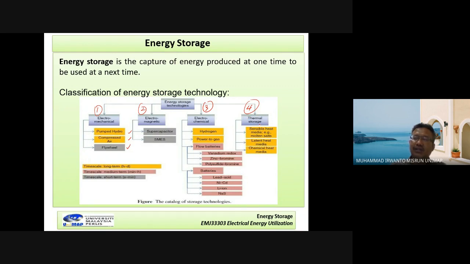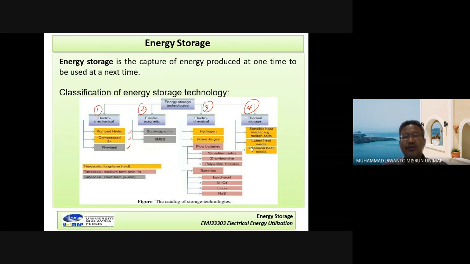Thermal storage means the energy will be stored based on a thermal process, which is related to latent energy, sensible energy, and also chemical heat media.